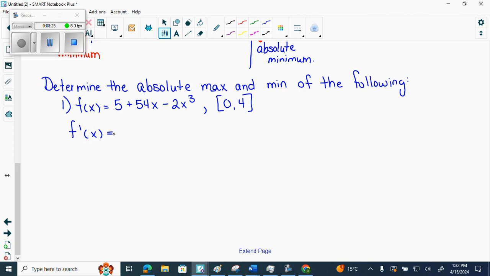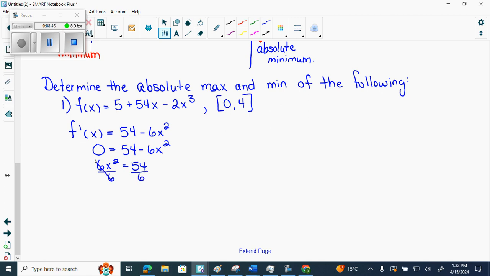Okay, so 5 goes away. 54x becomes 54 minus 6x squared. We set it equal to 0 so that we can find horizontal tangents, because that's when the tangent slope is equal to 0. And solve. So we get 6x squared equals 54. Divide by 6.